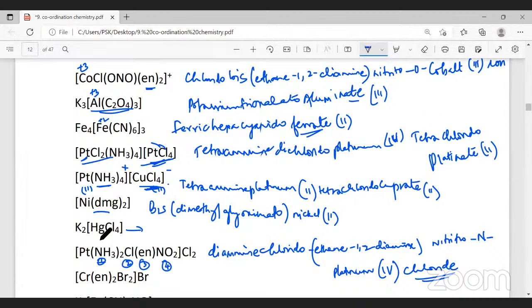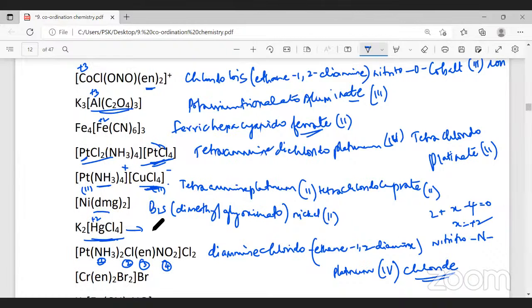Now this we didn't name, we will name it here. Tell me what will be the oxidation state of mercury here. As a whole, the charge is 0. Chlorine is -1 into 4 is -4. Mercury is X, and potassium is +1, +1 into 2 is +2. So X will be equal to what? +2. The charge on mercury is +2.